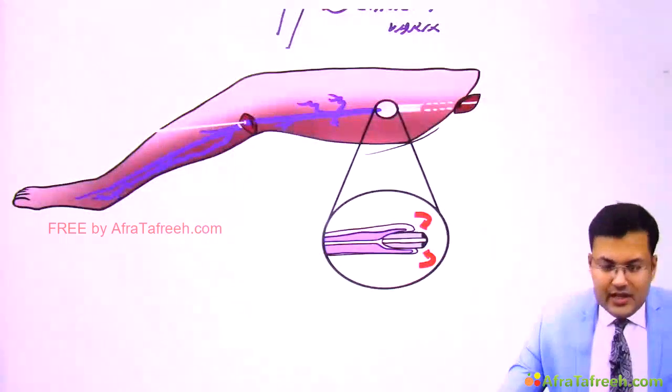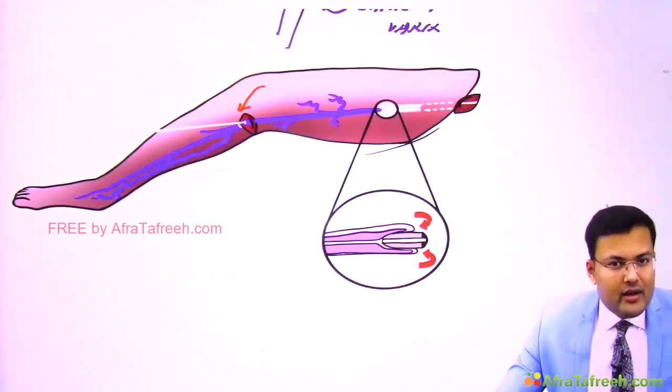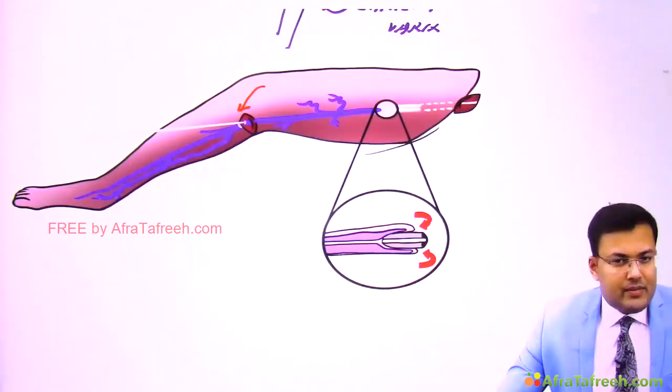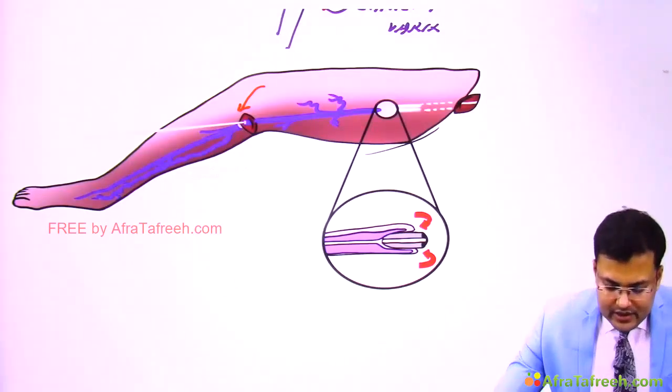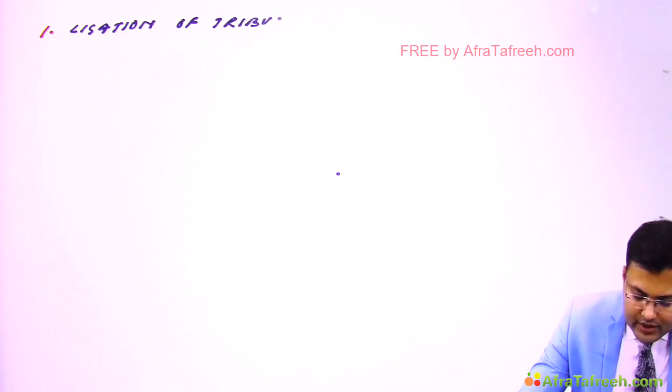And after flush ligation of long saphenous vein, we have to perform the stripping just below the knee joint. Stripping of long saphenous vein just below the knee joint. So these are the three components. So see the components of Trendelenburg operation. First is individual ligation of tributaries. So which tributaries we have ligated?